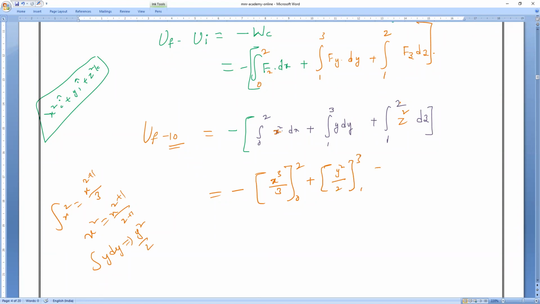Am I right or wrong? Yes, sir. Next one, limits, check it, everybody. Integration of 1 to 2. And z value, how much is it? Z square means z cube by 3. Please write it. Z cube by 3. Clear? You forgot the limits here. So limits is 1 to 3. I'll erase this. So please proceed now.